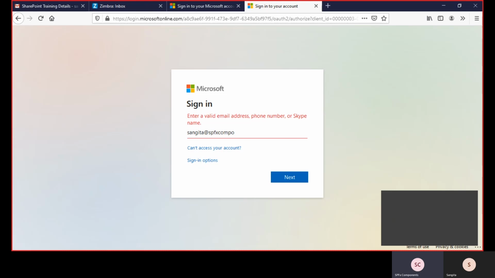No, Sangeeta dot SPFX components dot on Microsoft.com. Okay. Can you take the... yeah, yes.